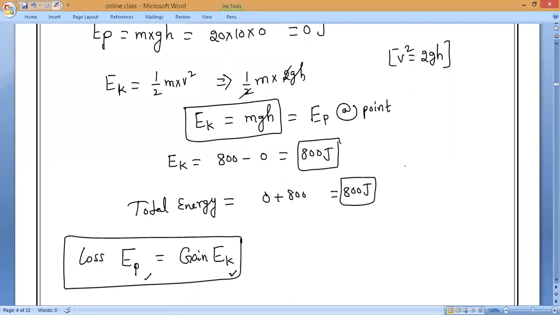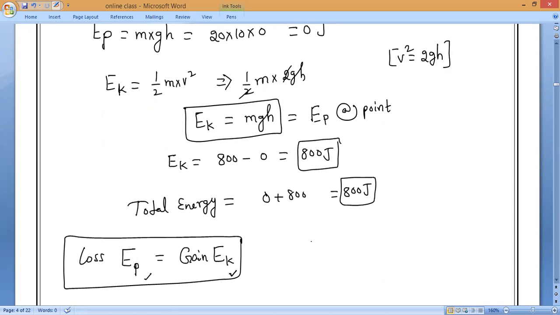So be very thorough. Energy always remains constant at any point. Maybe it can be transferred, so from this example we can say energy can neither be created nor destroyed, but it can be transformed from one form to another. So that is what you have to remember.